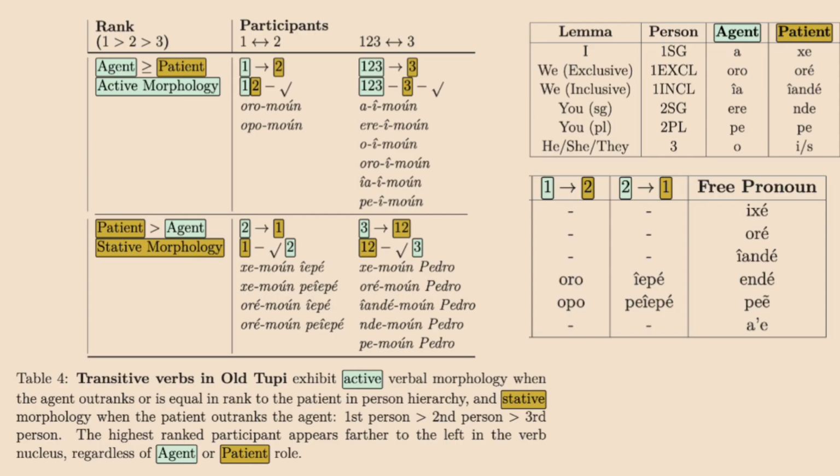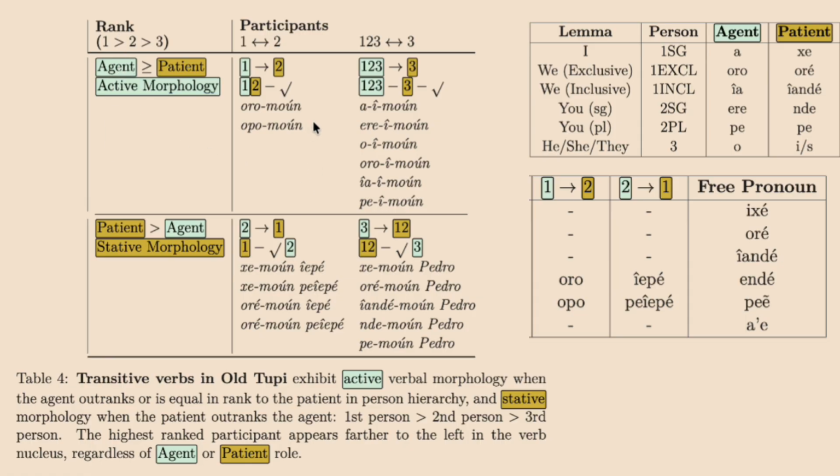Now, the first thing I want you to see in this table is the rank. These are not numbers. I'm not saying that 1 is greater than 2. I'm not breaking math. It's just shorthand for saying that the first person is greater than the second person, which is greater than the third person, because Tupi has a person hierarchy. When we subvert this hierarchy, we use a stative morphology on the verb. When we agree with this hierarchy, when the agent's value in this hierarchy is greater than or equal to the patient, then we use active morphology.